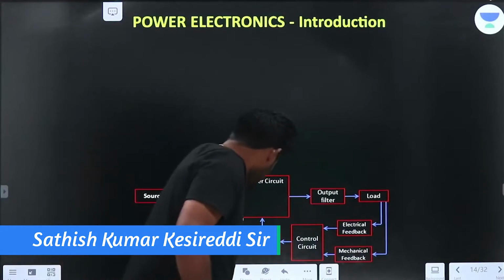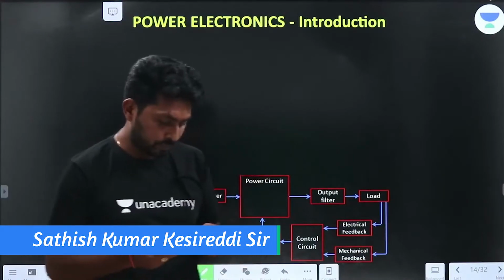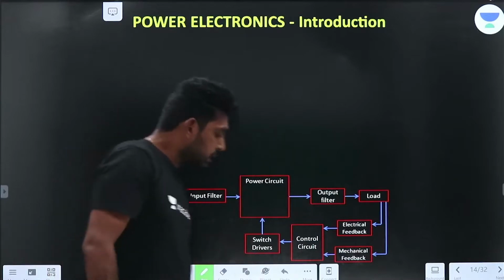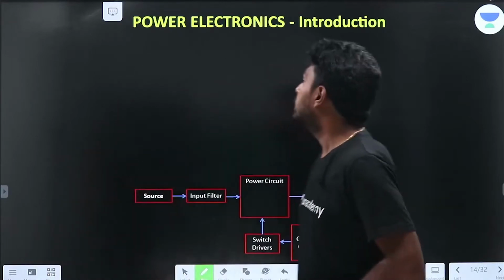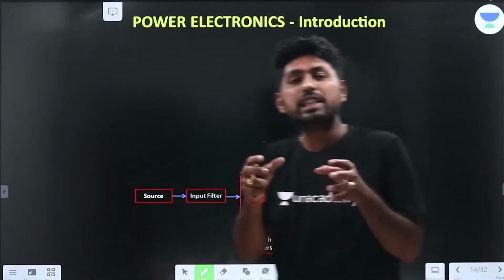So let us come to the topic. Let me start with what is power electronics.